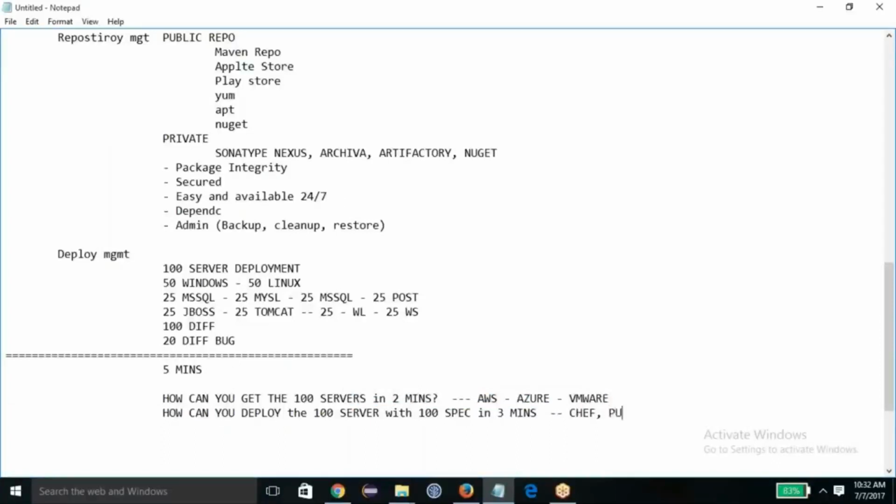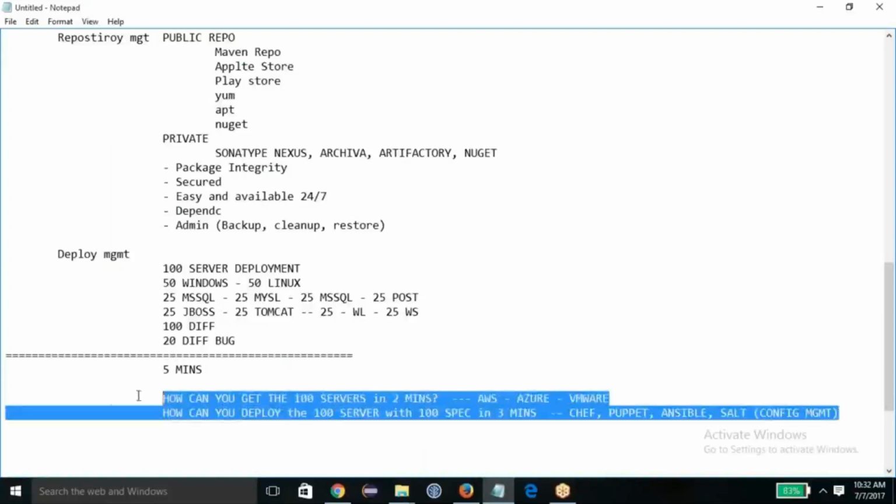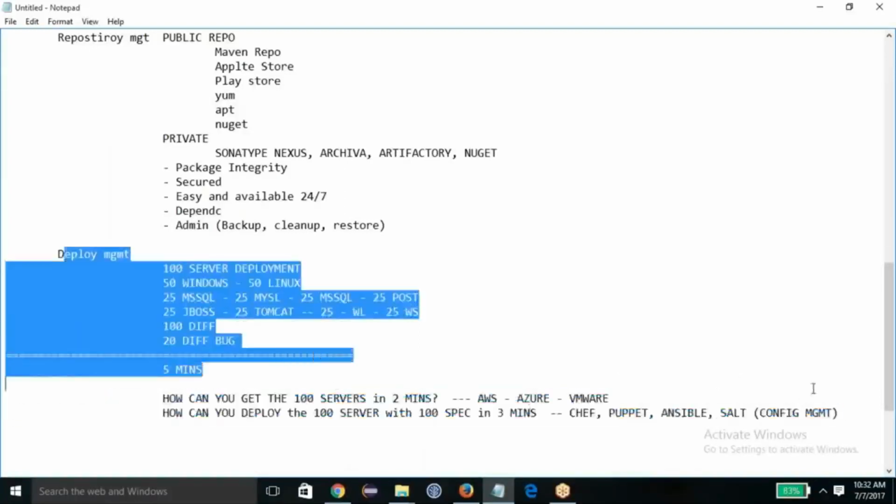We have Chef for that, we have Puppet, we have Ansible, we have Salt. So we have too many tools. We call them configuration management tools, which we use in order to deploy. And now deployment management is done.